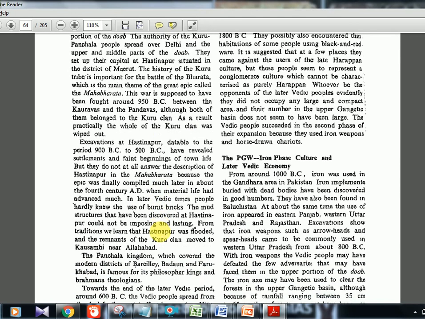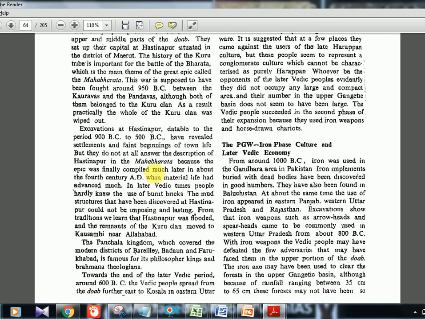So excavations from Hastinapura, they have got a lot of settlements and town life kind of thing. Okay, because in the previous Rigvedic time you have seen it's more of mud settlement, mud house settlement. But here a little bit of town planning is also there. And then the Mahabharata, the actual book, was only compiled in the 4th century AD. So you are seeing the war is happening in 950 BC, but the book is only in the 4th century AD. That is why the book is a little more exaggerated.